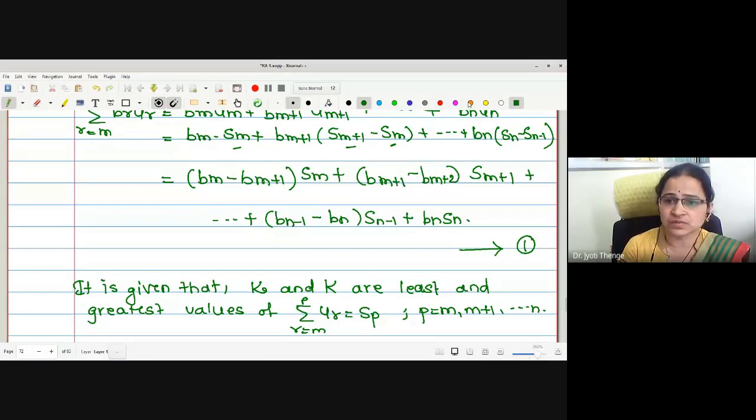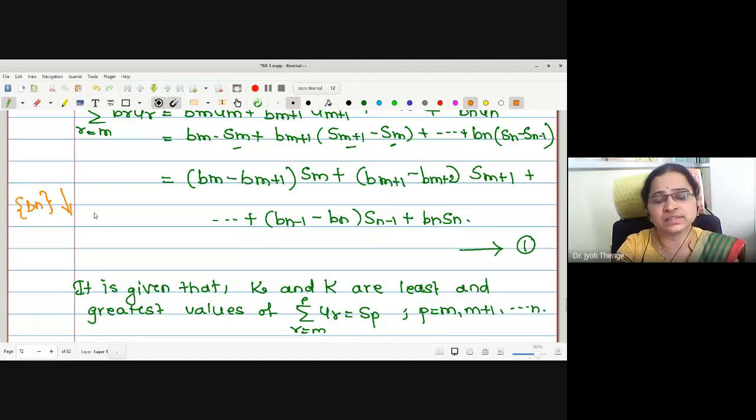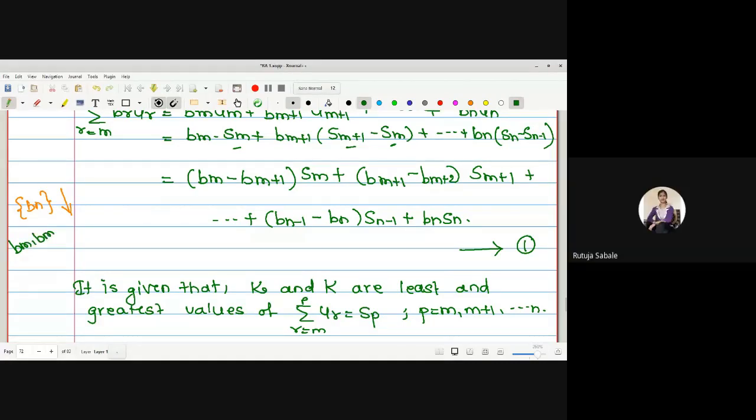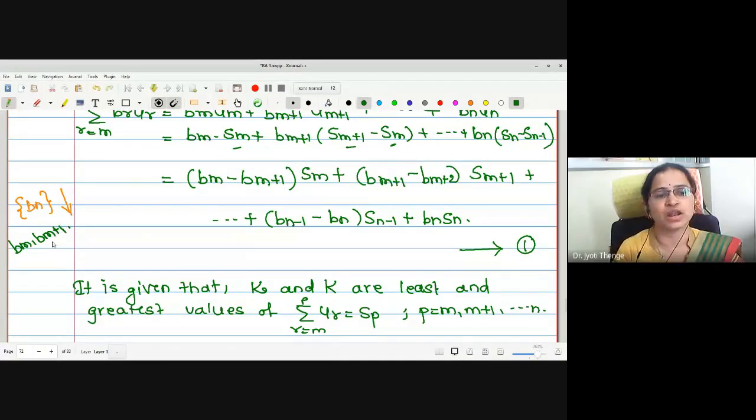Knowing the sequence Bn is positive monotonic decreasing, what is the nature of these bracketed terms, non-negative or non-positive? Bm is the first term of the sequence, and Bm plus 1 the second term, so it is non-negative.